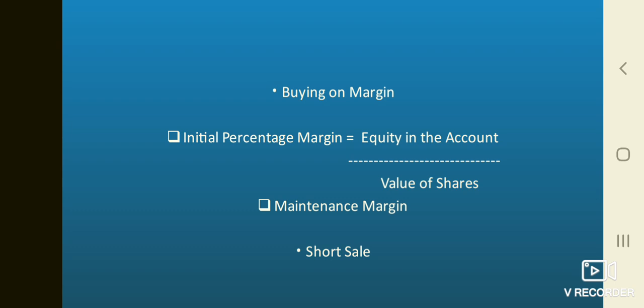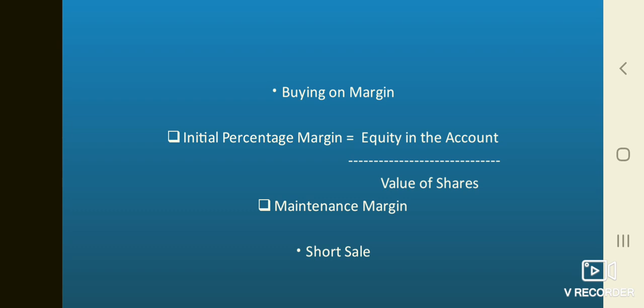Suppose you want to make a short sale of 1,000 shares of Alpha company at rupees 100 and your broker requires a margin of 40%. You must have a balance of rupees 40,000 in your account with the broker to do the short sale. The margin is meant to protect the broker should you start losing money on your account. Suppose the shares of Alpha fall to rupees 80 in line with your expectation. You buy 1,000 shares, square your position and book a profit of rupees 20,000.